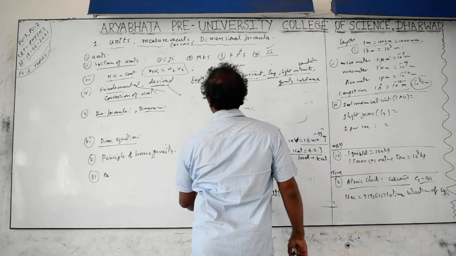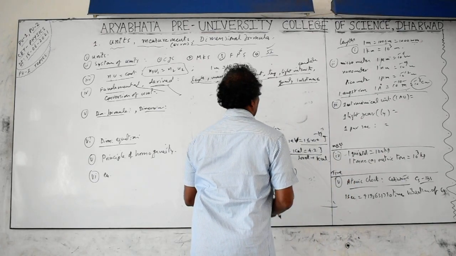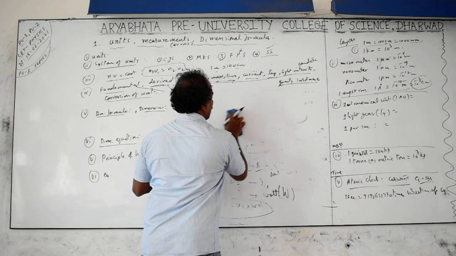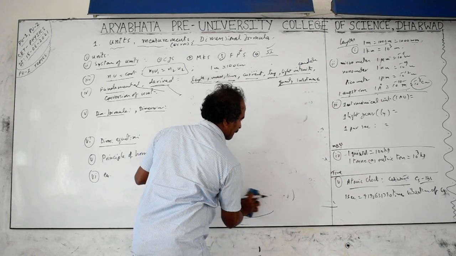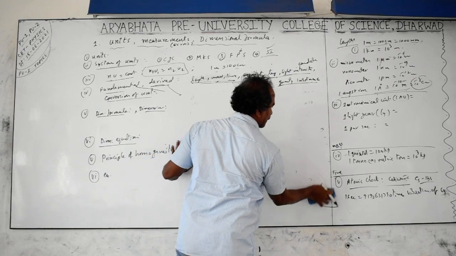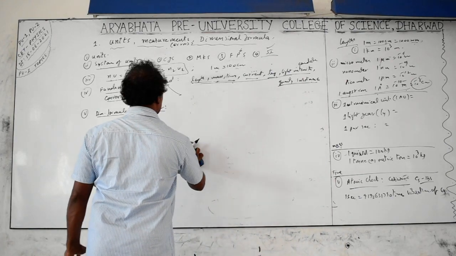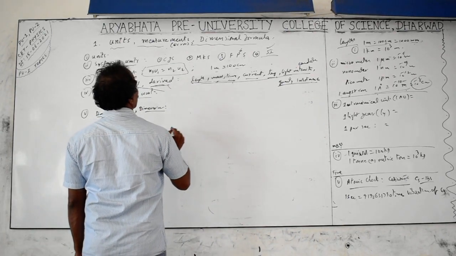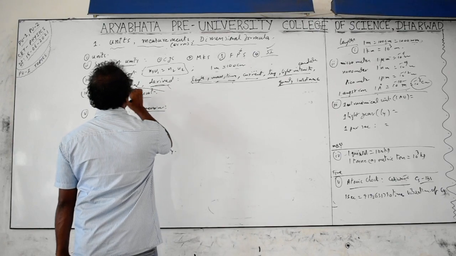Next, the dimensional formulas. The conversion of derived quantities depends on the fundamental quantities.